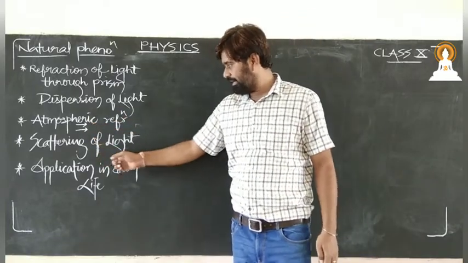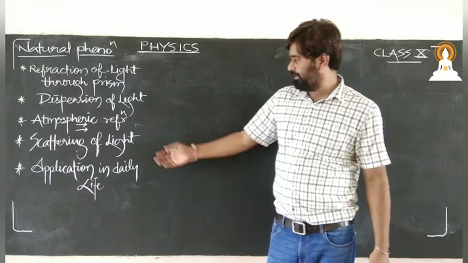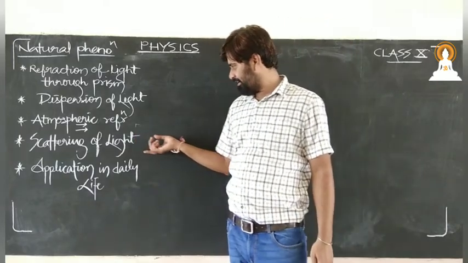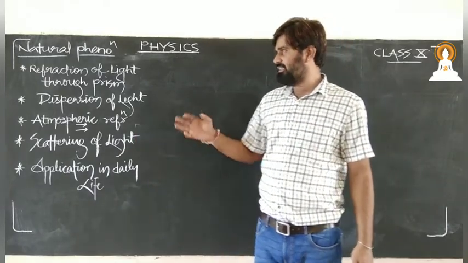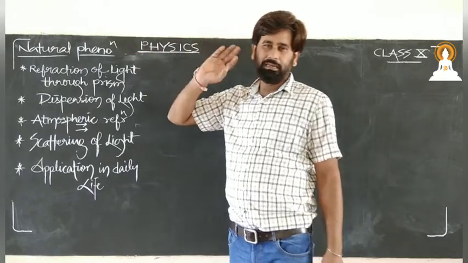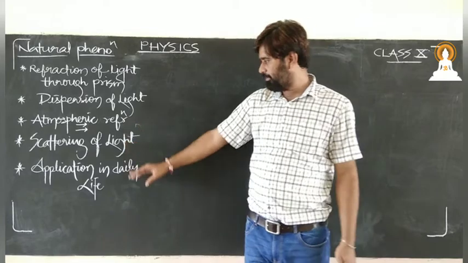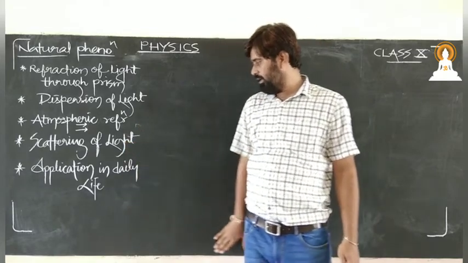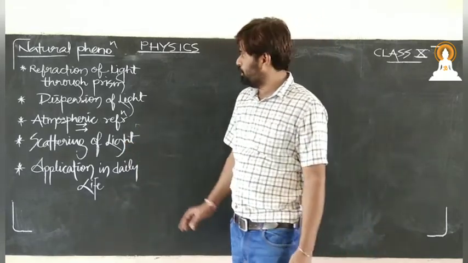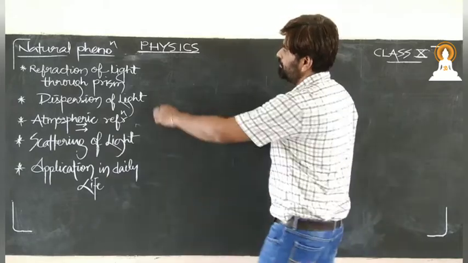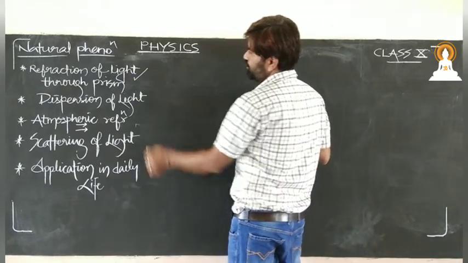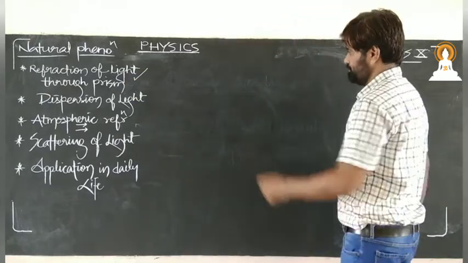Then scattering of light we will see, that is, why at sunrise and at sunset time the sky appears reddish. We will see all this with examples, that is, applications in daily life. So let us begin with refraction of light through prism.